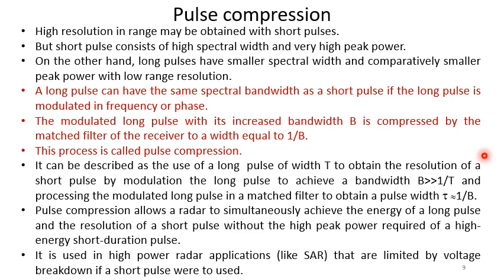Pulse compression allows a radar to simultaneously achieve the energy of a long pulse and the resolution of a short pulse, without the high peak power required of a high energy short duration pulse. It is used in high power radar applications like synthetic aperture radar that are limited by voltage breakdown if a short pulse were to be used.